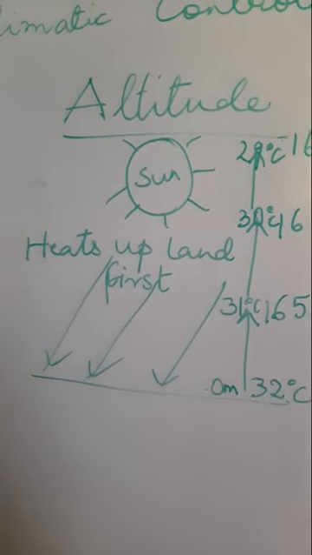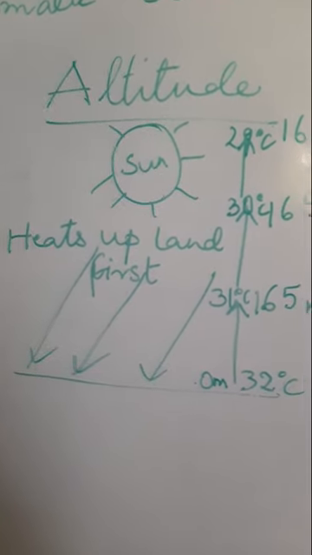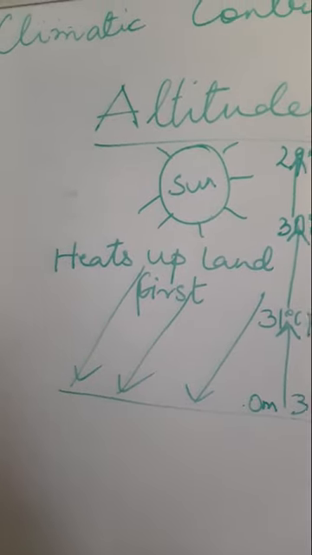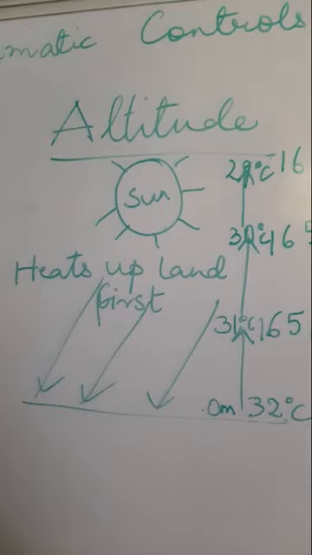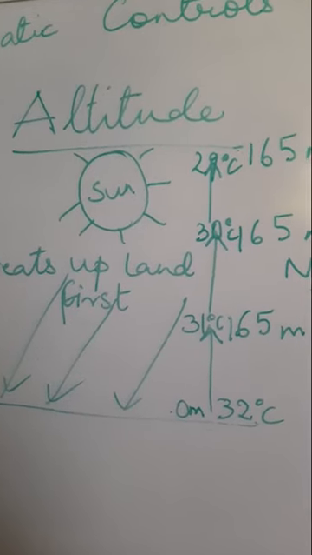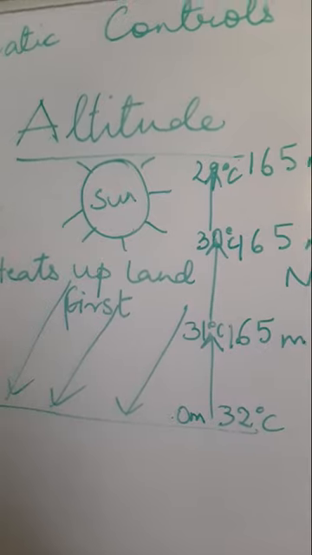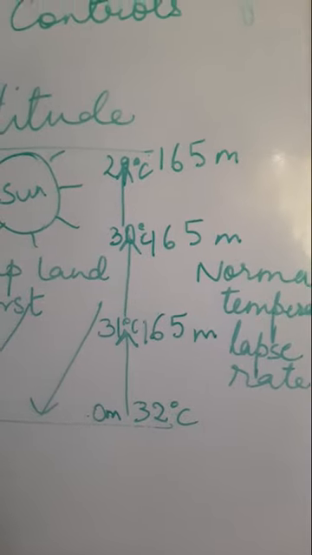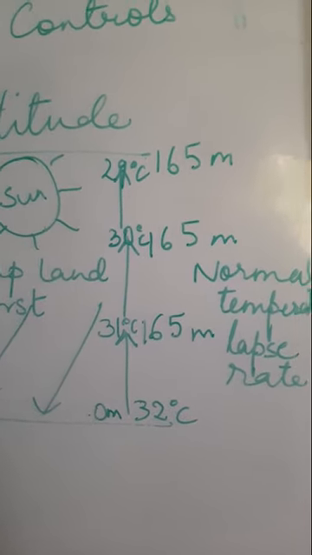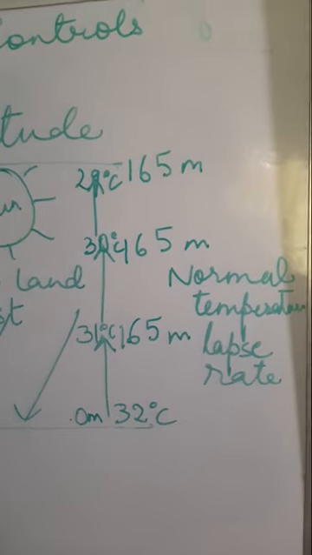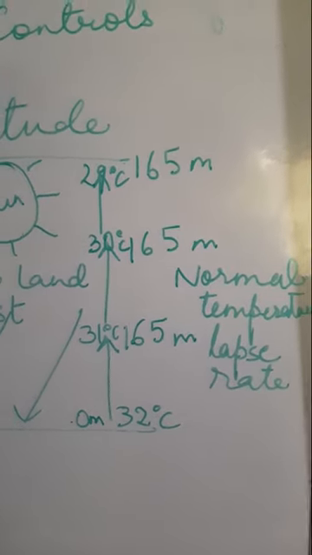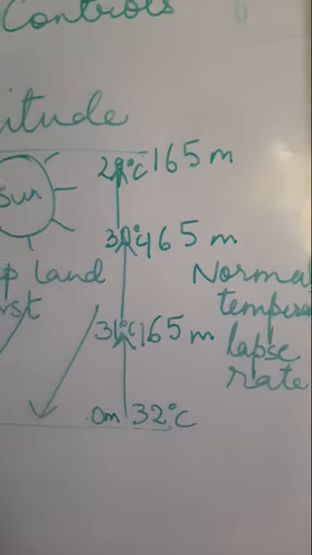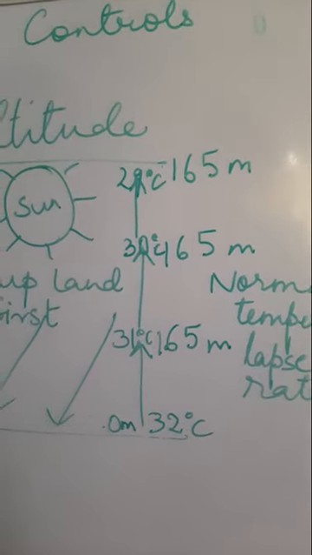The closer we are to the ground, flat land, plain land, closer to the land surface, which is a plain area, we enjoy the maximum temperature. And the more we climb up, we go higher and higher in the hills and the mountains, the temperature goes on falling because of this normal temperature lapse rate. However, these days, due to global warming and other factors, ozone layer depletion, this norm may not be maintained. The lapse rate may change because of the pollution all over the world.